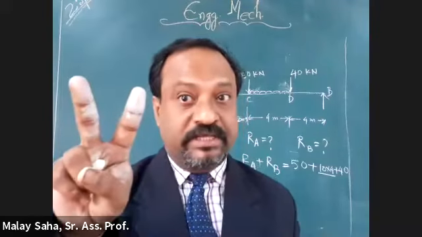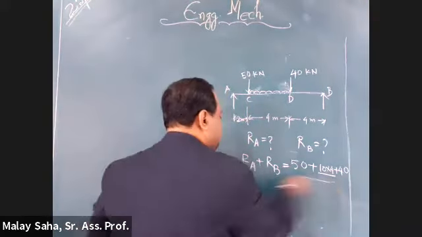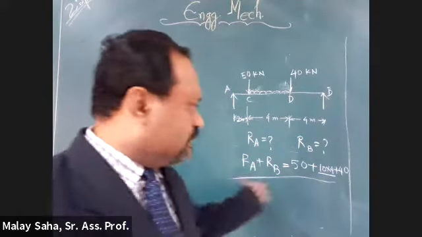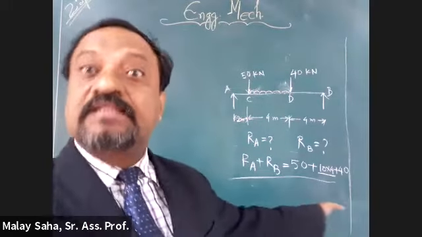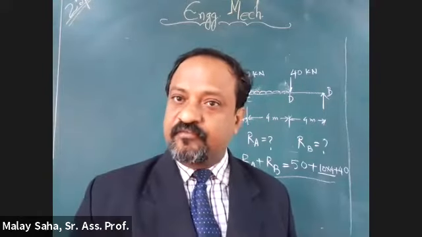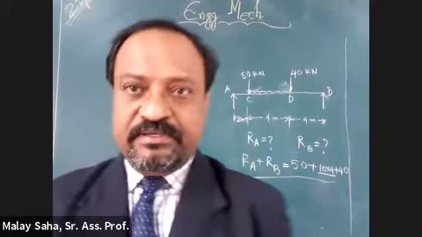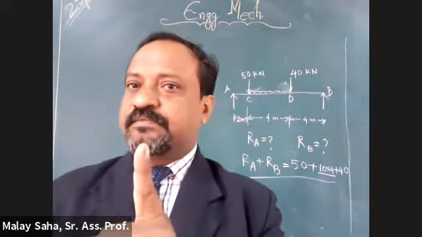So there are two ways. Again, I'm giving both the solutions. One is readily available with us. This is the standard. There is nothing wrong in this relation. But RA and RB both are there. There is one more approach. Let us find out the moment with respect to D. What will happen if you take the moment with respect to D? D is the reference point.